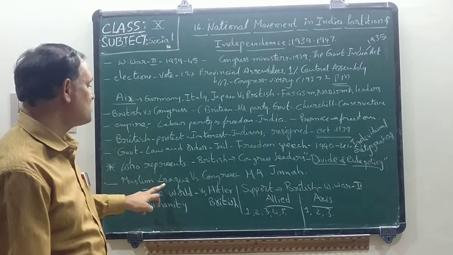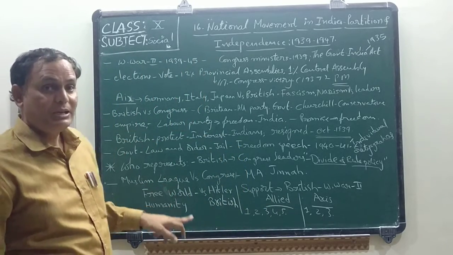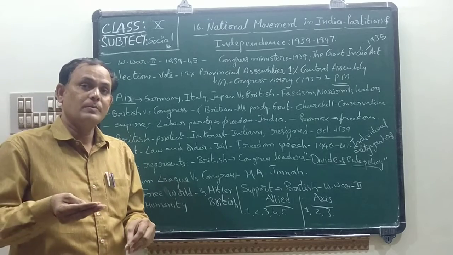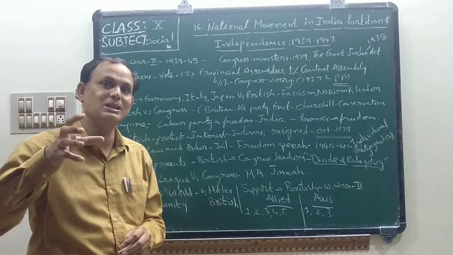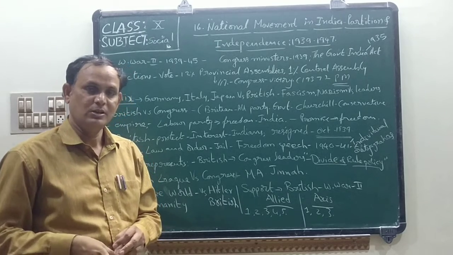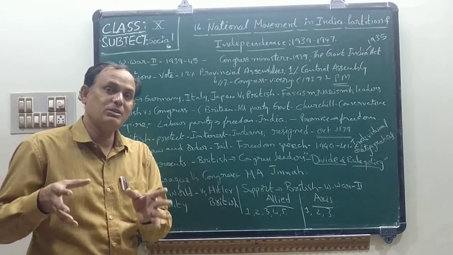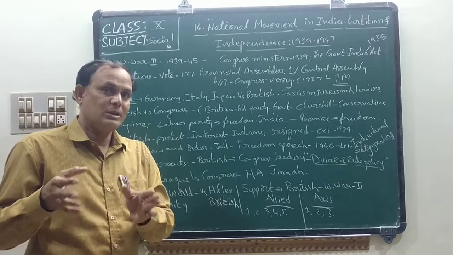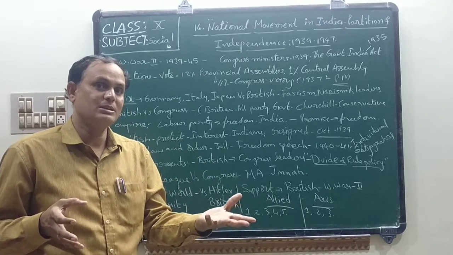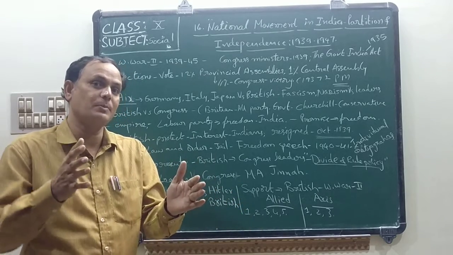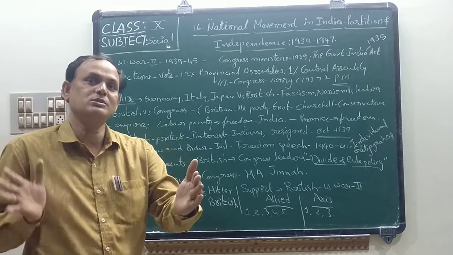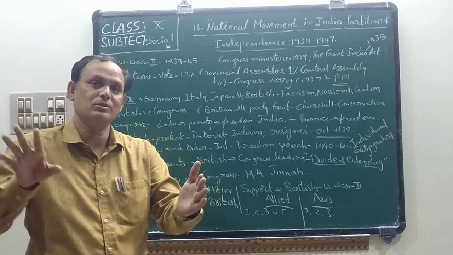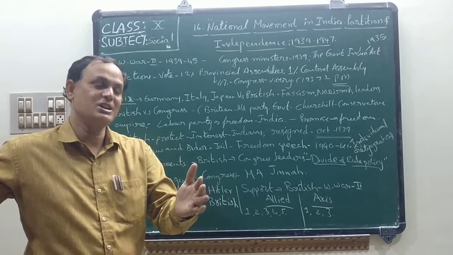Okay, children? Here they encouraged Muslims. So that's why they started discussions with Muslim leaders. Here Muslim leader Muhammad Ali Jinnah was very important. So when Muhammad Ali Jinnah discussed with the British government, they started to separate from our country. Okay, so the Muslims wanted to separate from our country. They wanted to create one separate nation.